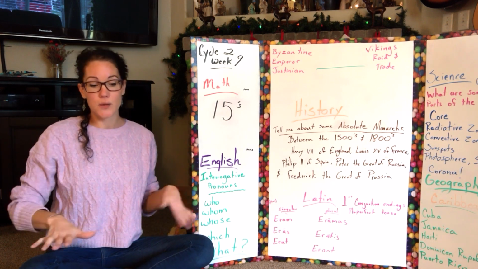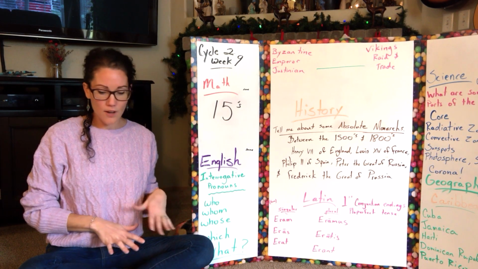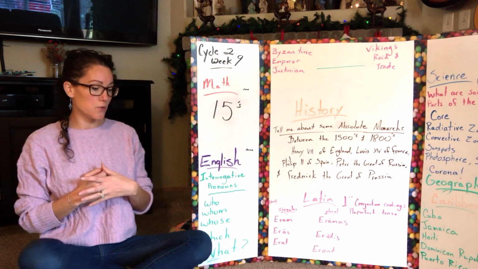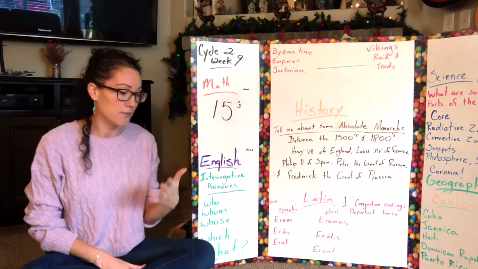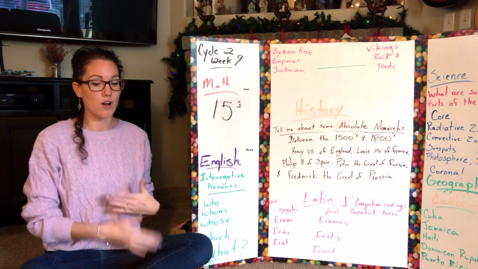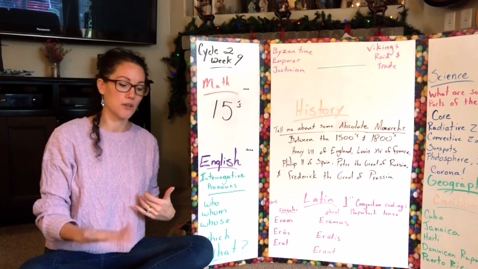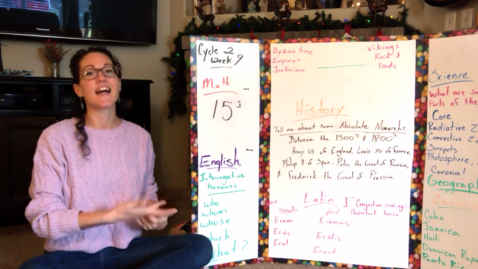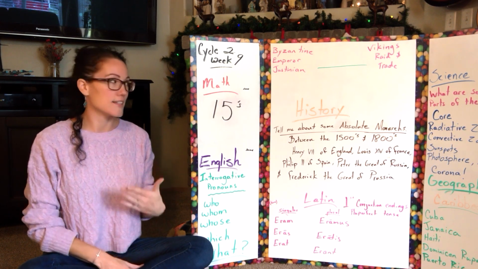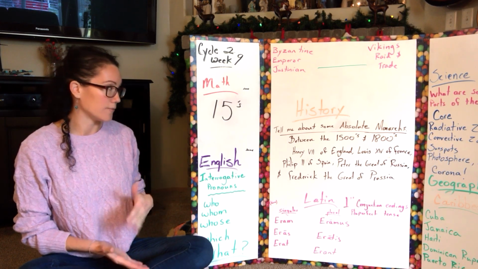And then we'll go ahead and switch. If there's other kids that want to participate too, then I will get a new Henry VIII of England and hand them the card. We'll go through it again. Who are you? Henry VIII of England. Who are you? Louis XIV of France. And after they go through that, we all sing together the song again.